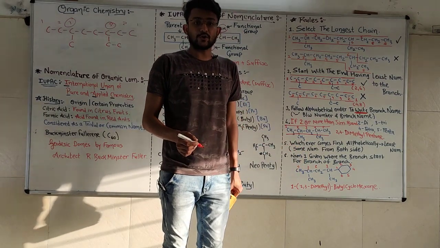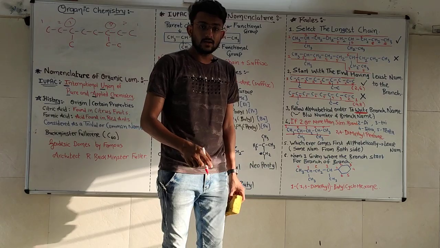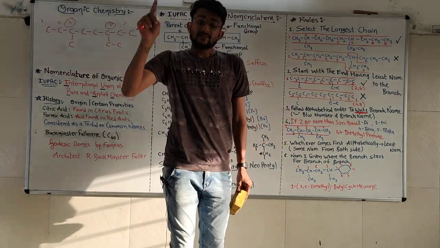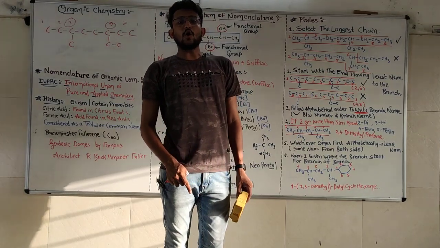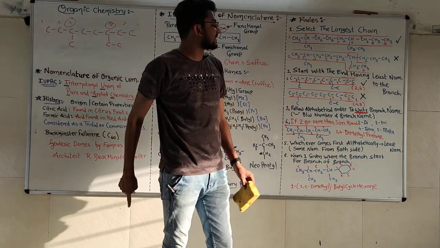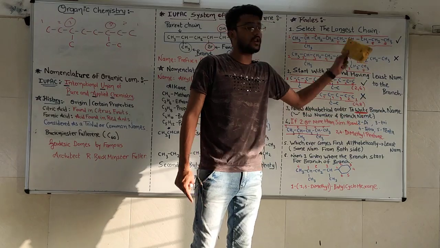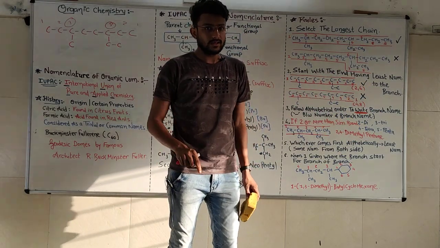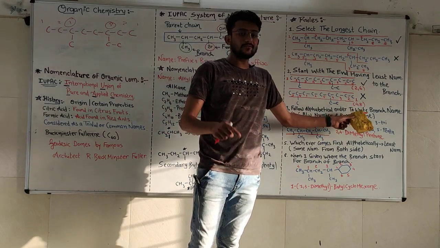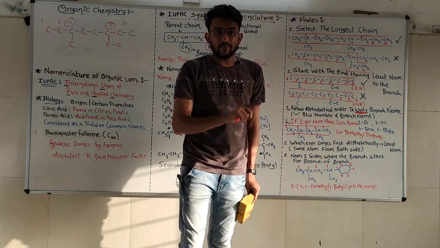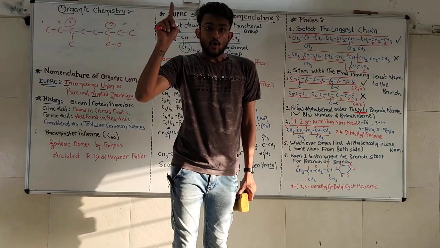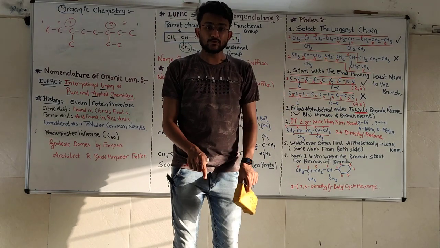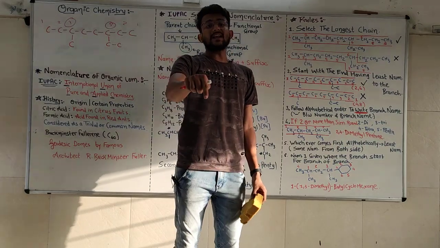When we introduce alphabetical order for numbering, it is only if there is the same number from both sides, then and only then we will use alphabetical order for the numbering. Otherwise, alphabetical order is only for writing the name, not for the numbering. Only when the numbers from both sides are the same for the branch, then alphabetical order is followed.